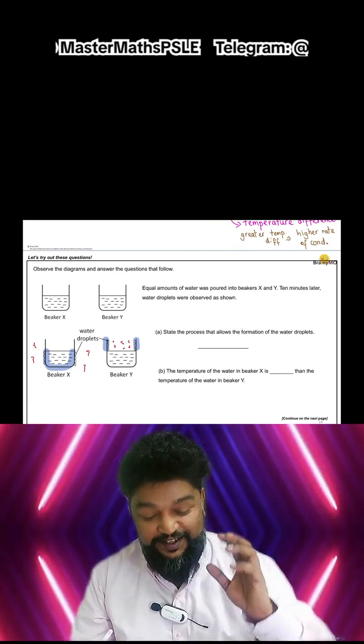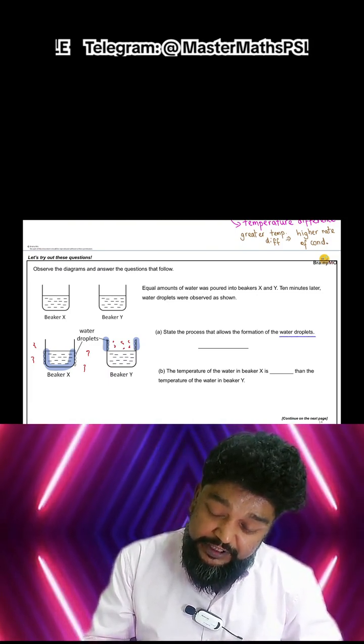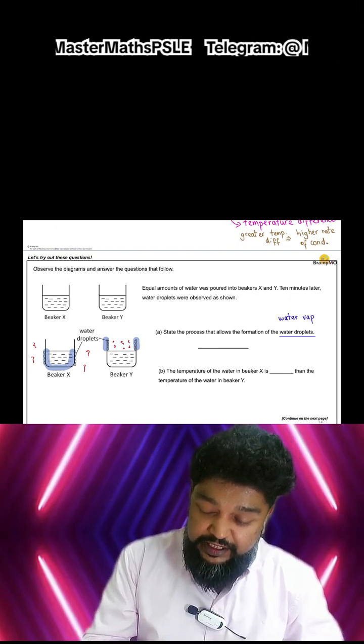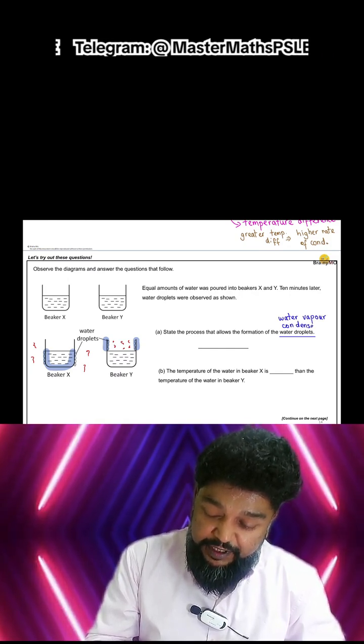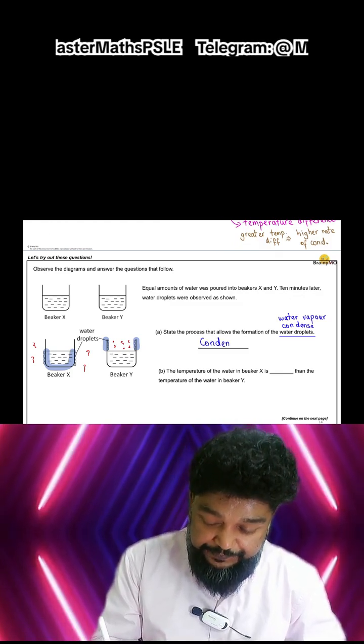Yeah, exactly. Okay, so what forms, where do these water droplets come from? It is water vapor in the surroundings condensing into water droplets, right? And in order for that to happen, the water vapor must be warmer, so this process is condensation.